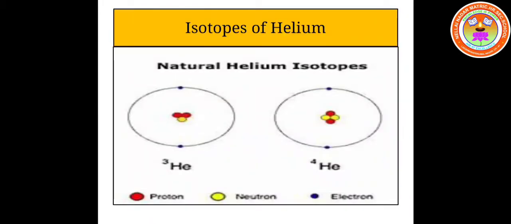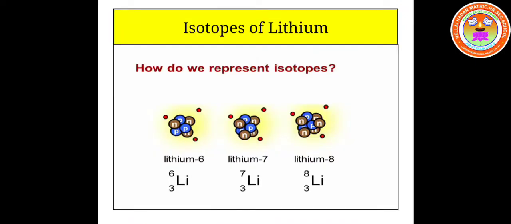The next isotopes we are going to learn are isotopes of helium. Natural helium isotopes are helium-3 and helium-4. Atomic number is 2, mass numbers are different. Isotopes of lithium. Atomic number for lithium is 3, but the isotopes of lithium are lithium-6, lithium-7 and lithium-8.